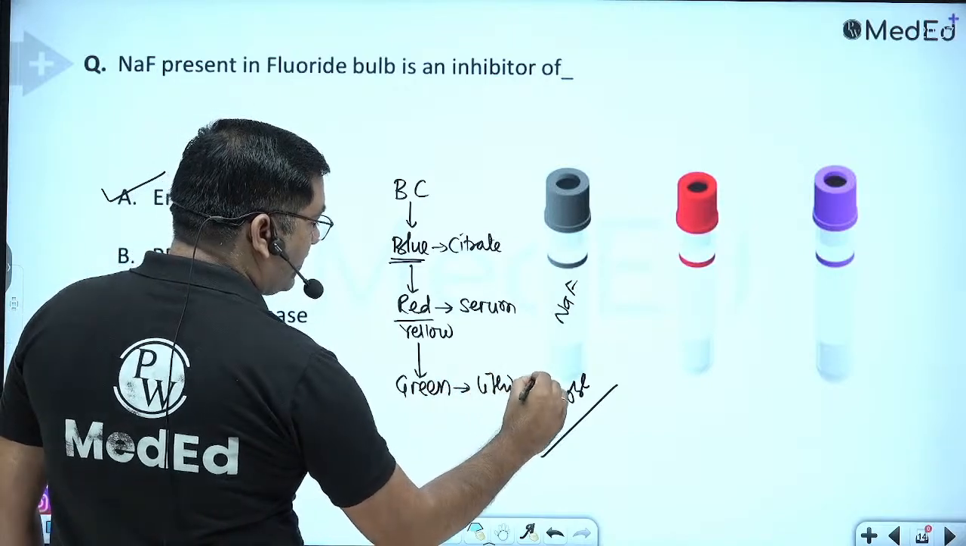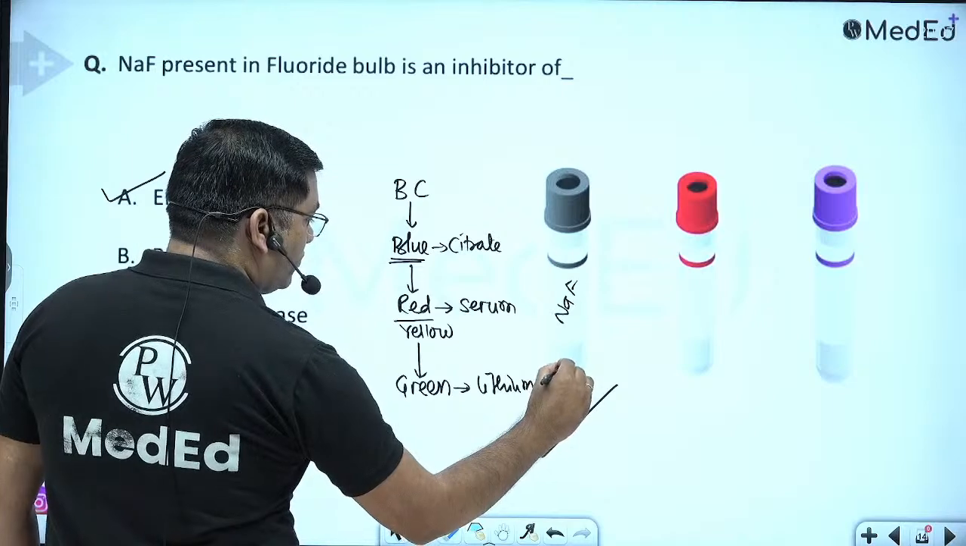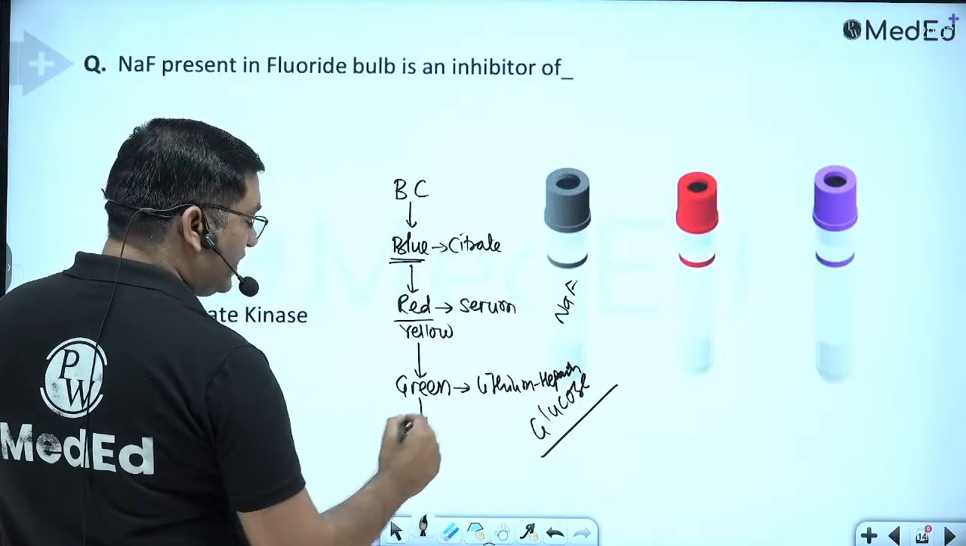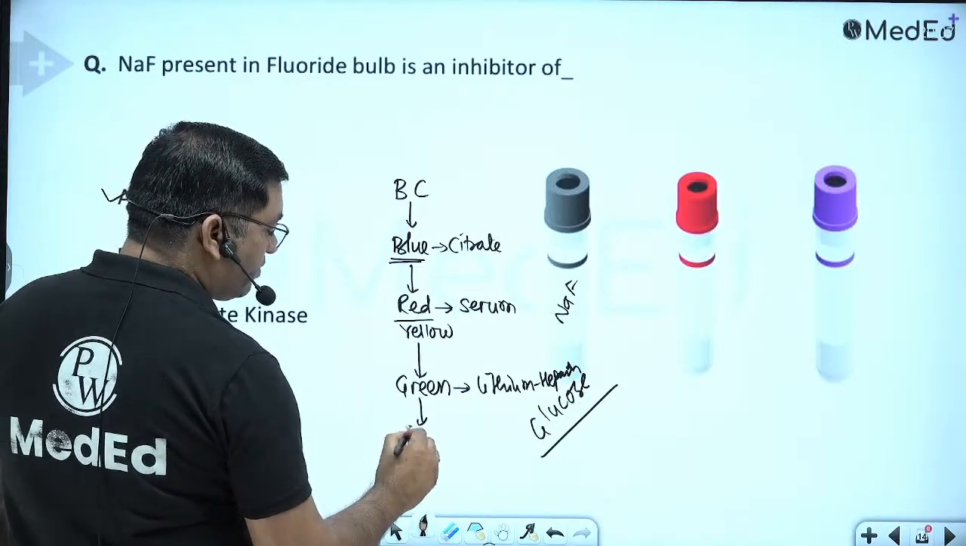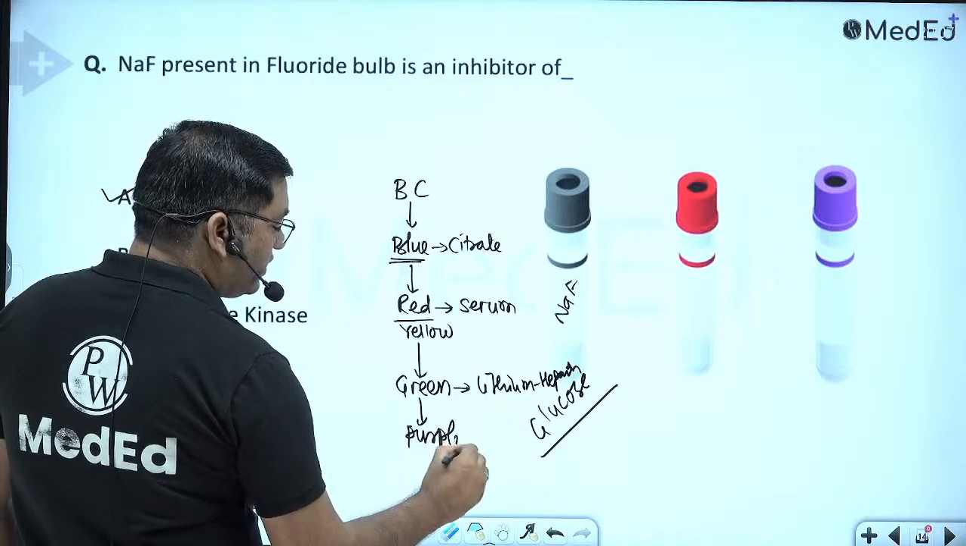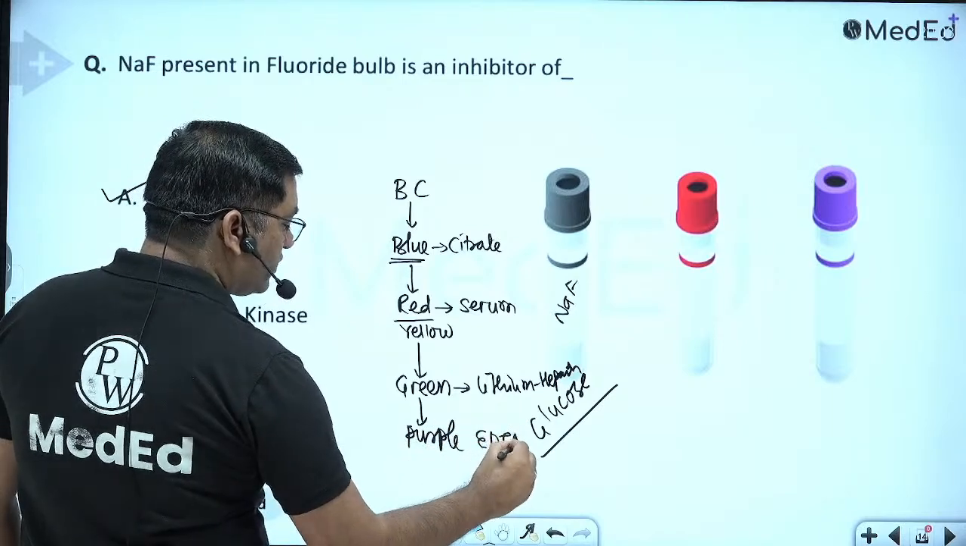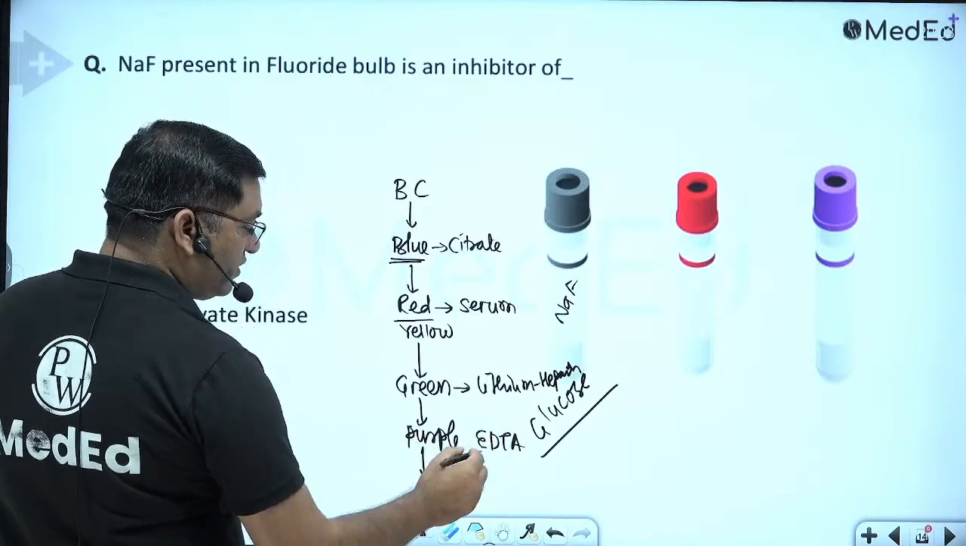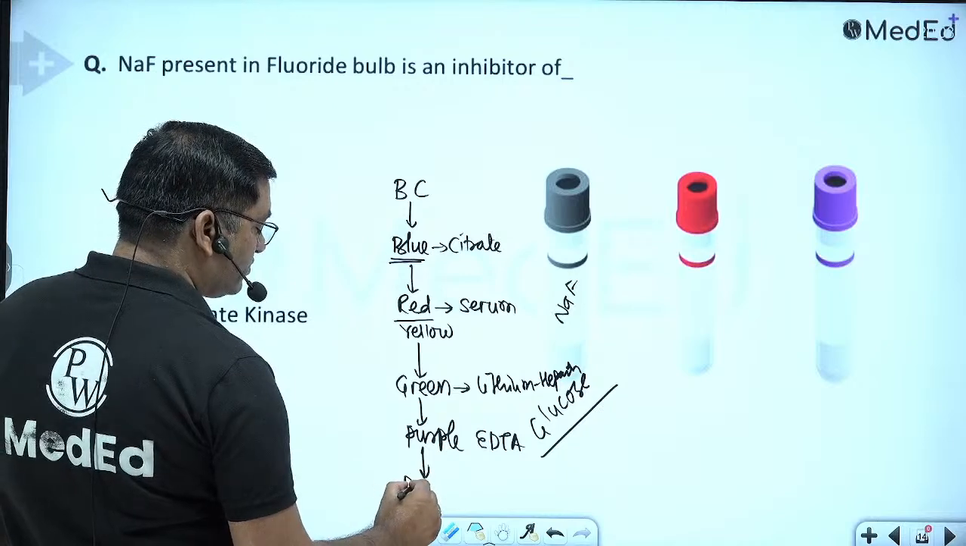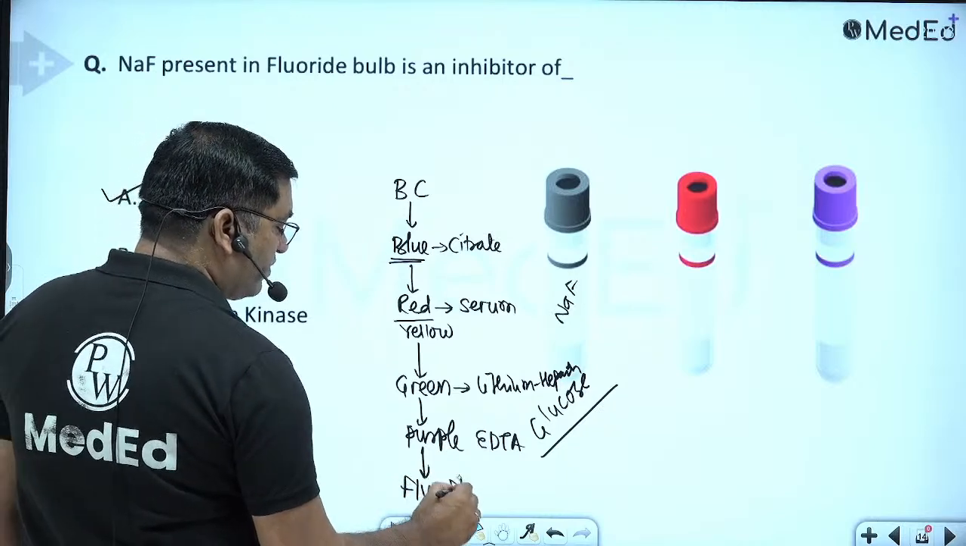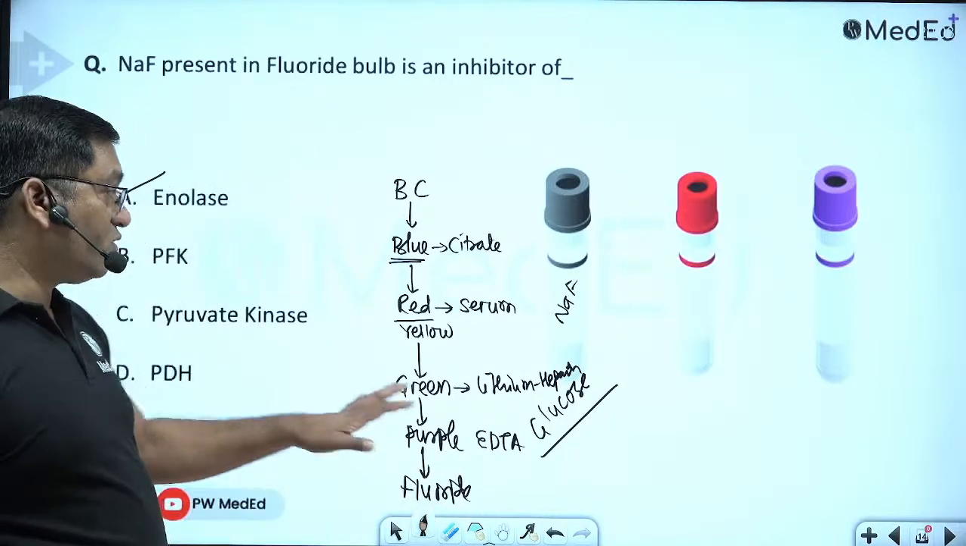Lithium heparin, the heparin tube. Then the next one is the EDTA, that is the purple, the EDTA tube for the CBC. And then the fluoride is the last. So remember, fluoride is the last in the order of draw.